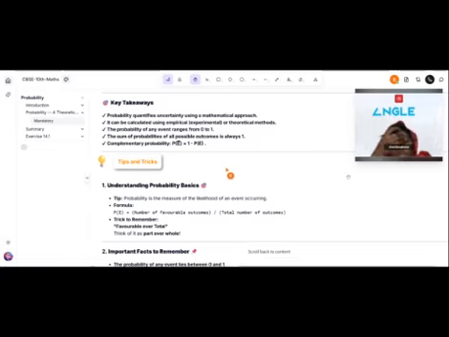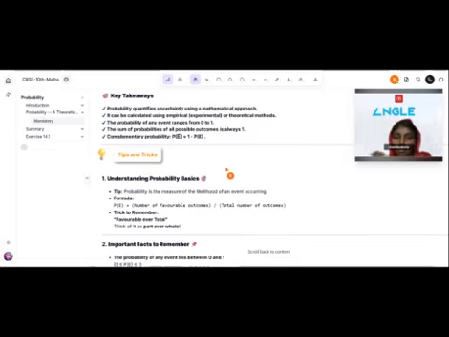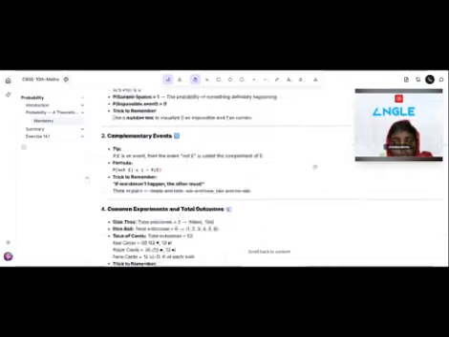The probability of any event ranges from 0 to 1. The sum of probabilities of all possible outcomes is always 1. And the complementary probability: P of E complement is equal to 1 minus P of E.